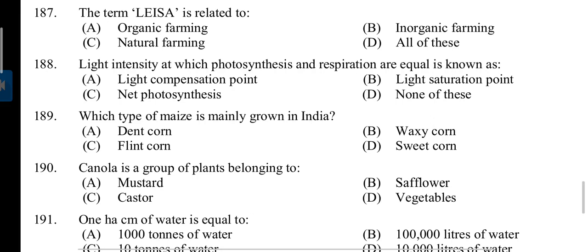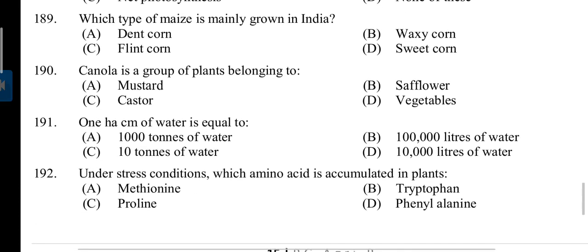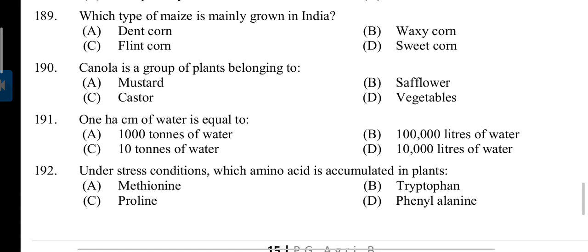187. The term LISA is related to. Answer is D. All of these. Organic farming, inorganic farming and natural farming. 188. Light intensity at which photosynthesis and respiration are equal is known as. Answer is A. Light compensation point. 189. Which type of maize is mainly grown in India? Answer is C. Flint corn.